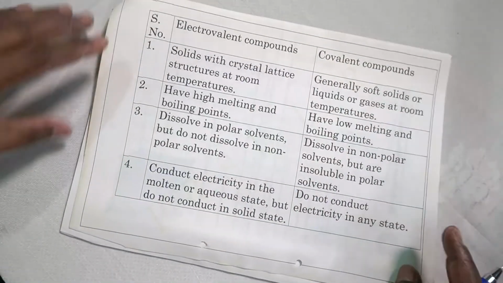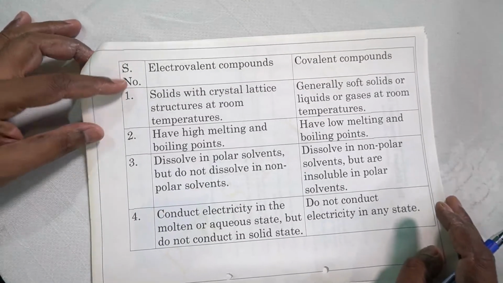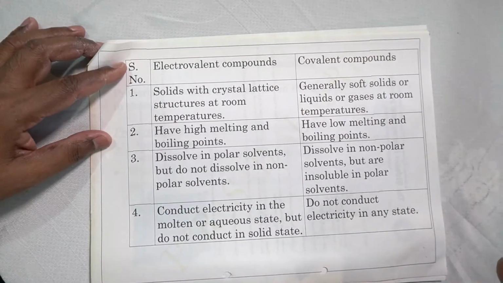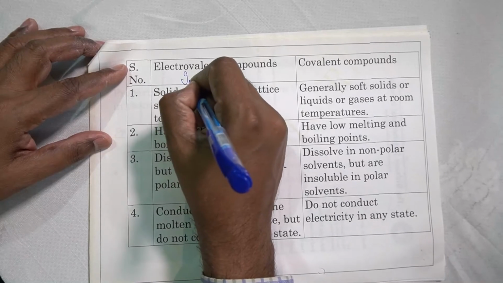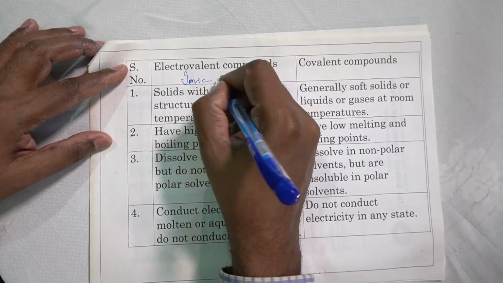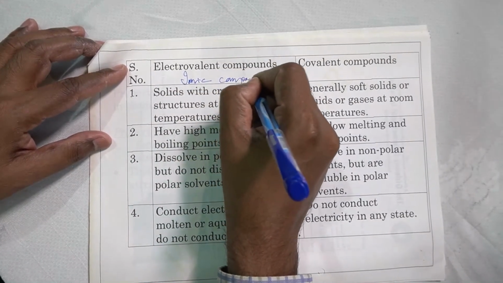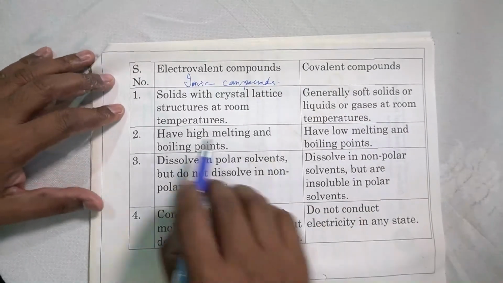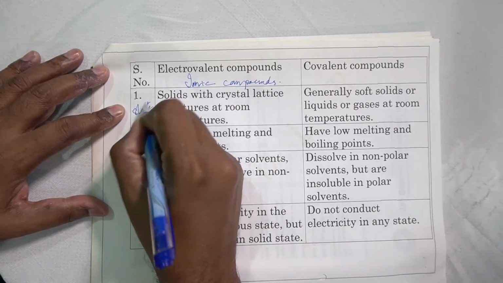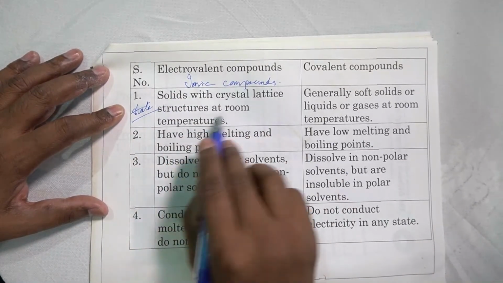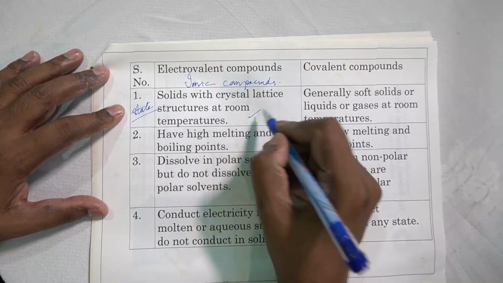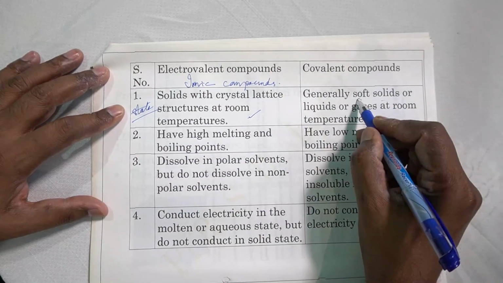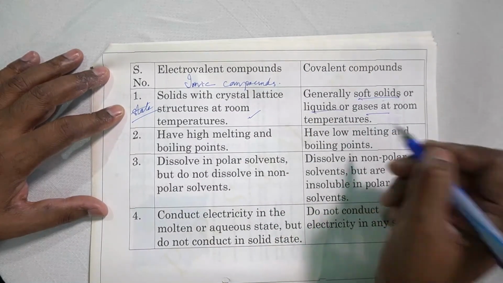Now let us summarize what we have learned today. So the comparison of both electrovalent compounds and covalent compounds. Electrovalent compounds are otherwise known as ionic compounds. Right. So first of all, the state. Ionic compounds are solids with crystal lattice structures at room temperature. Covalent compounds are generally soft solids or liquids or gases at room temperature.